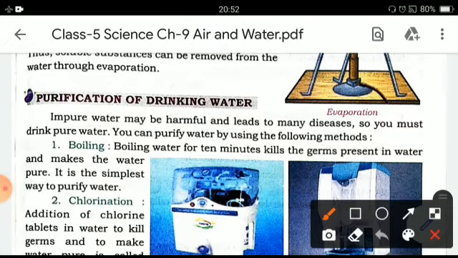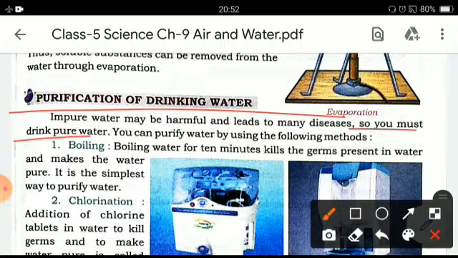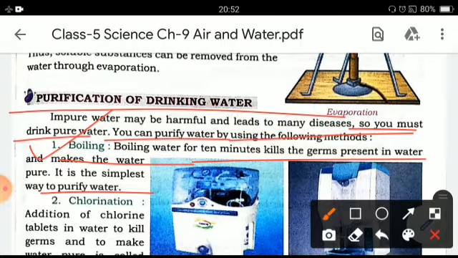Now, purification of drinking water. Impure water may be harmful and leads to many diseases, so you must drink pure water. You can purify water by using the following methods. The first one is boiling. Boiling water for 10 minutes can kill the germs present in water and makes the water pure. It is the simplest way to purify water.